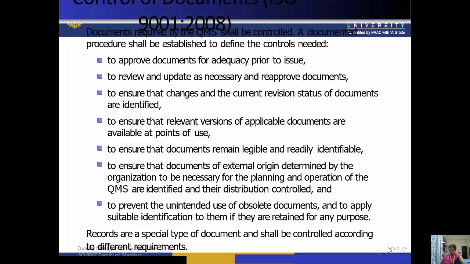Also, some important things are there, and according to that, it is mentioned in ISO 9001:2008 that records are a very special type of document and shall be controlled according to the different requirements. Okay.